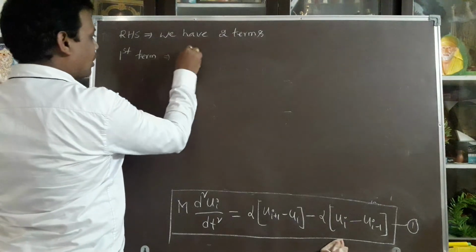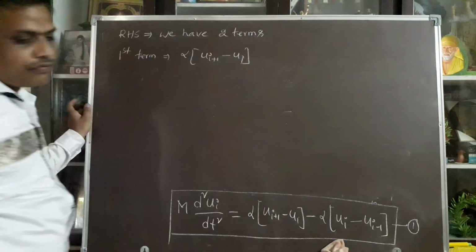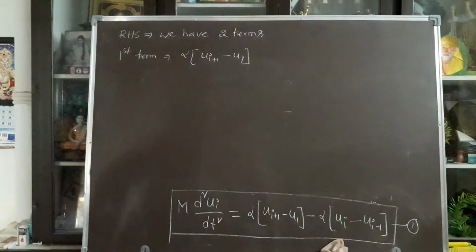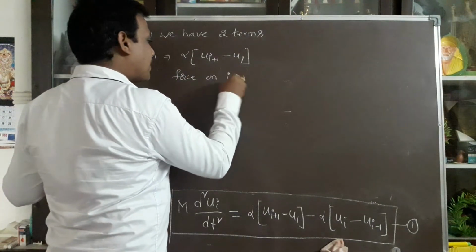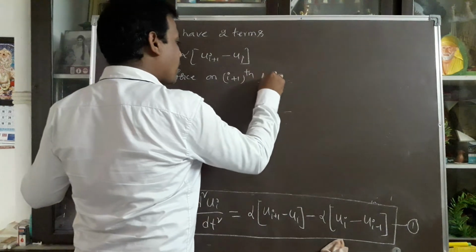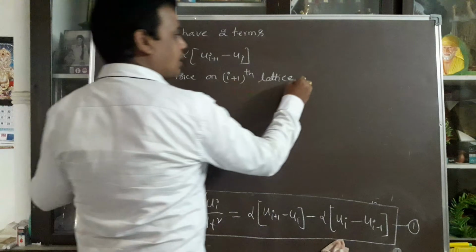What is the first term? Alpha into ui plus 1 minus ui. This indicates the force on the I plus 1th lattice point or atom, the force on the I plus 1.